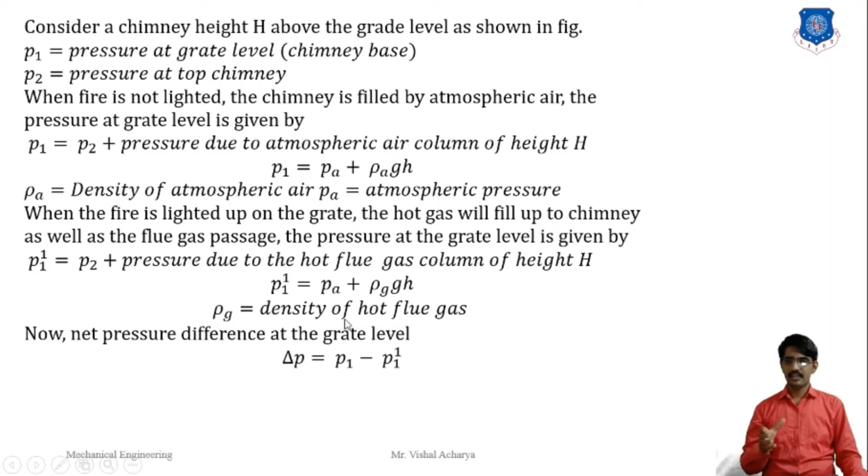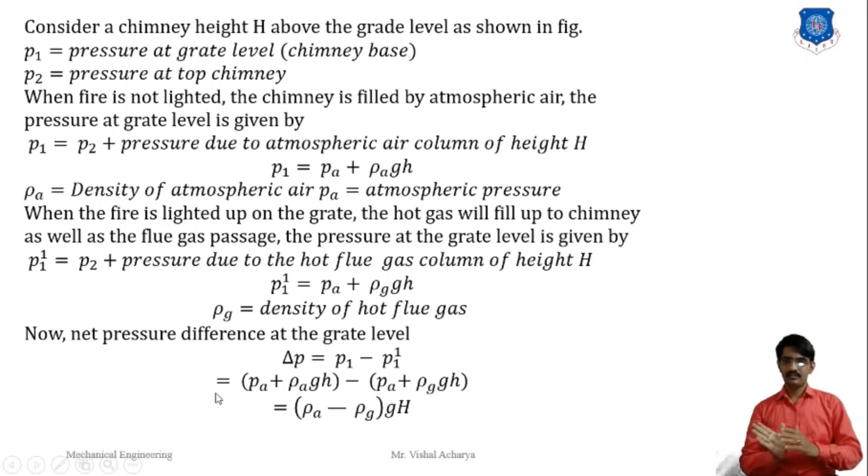Here the net pressure difference delta P is equal to P1 minus P1 dash, so that is (PA plus rho A g H) minus (PA plus rho G g H). In terms of density, this equals (rho A minus rho G) into g into H. Here air density is greater than the hot gases, so a positive pressure difference is generated.